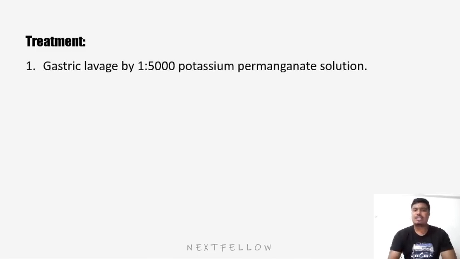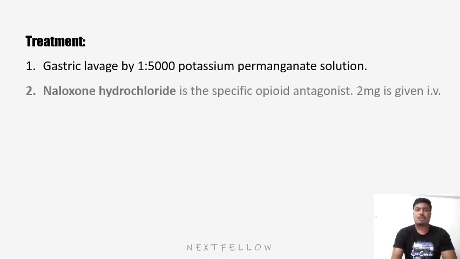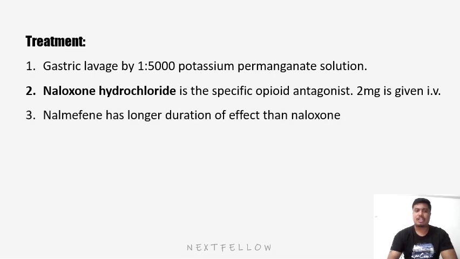Now we will learn about the treatment part. The first one is gastric lavage, as you already know, 1:5,000 potassium permanganate solution is used. The second one is naloxone hydrochloride. It is the specific opioid antagonist. 2 milligram is given intravenously. And nalmefene has a longer duration of action than the naloxone.